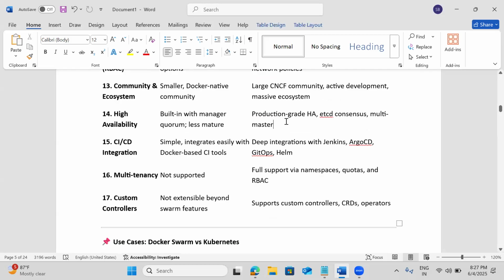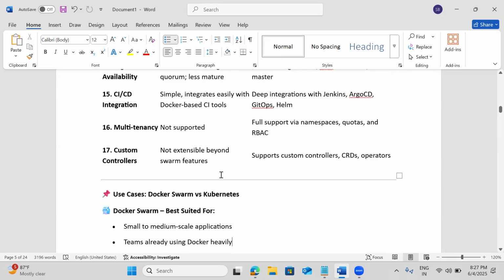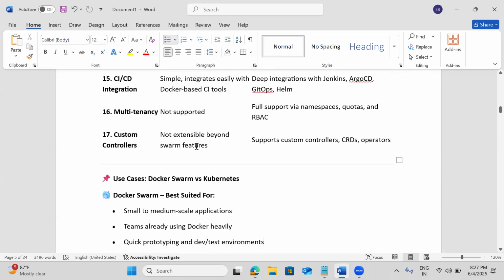And it's always proven at production level. Google itself is the solution for that. We can deploy very highly scalable applications, with multi-tenancy also, so for multiple teams and multiple projects we can provide it. And we have a lot of custom extensions, for Kafka or for your application-specific needs. This kind of support is also available.